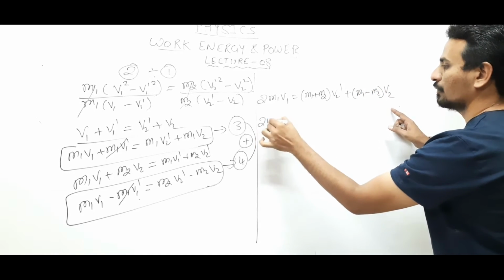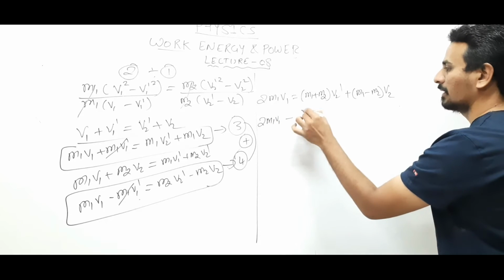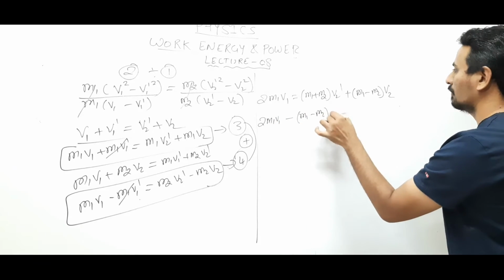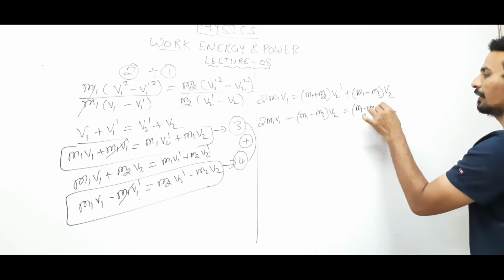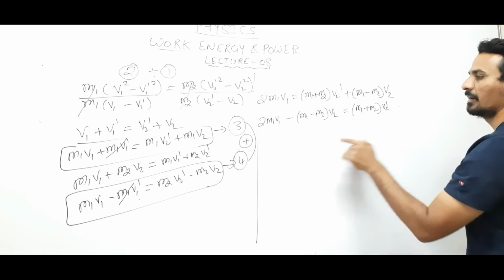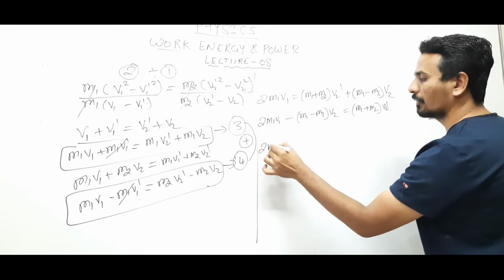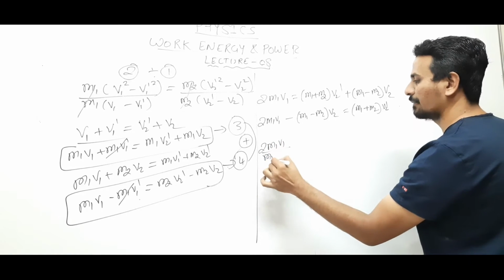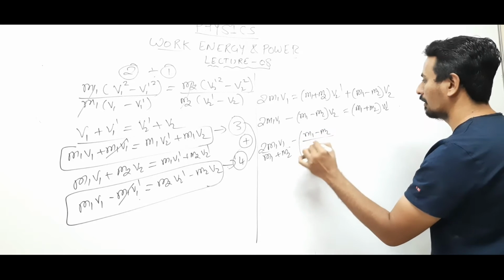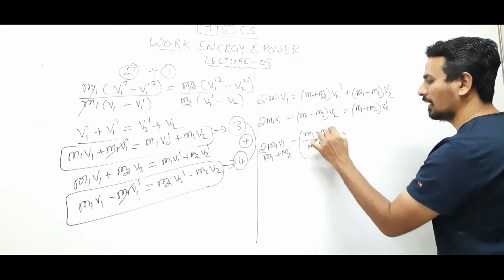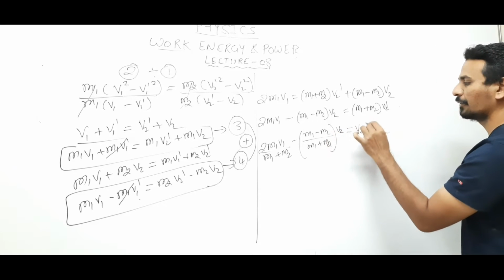So 2 m1 v1 minus (m1 minus m2) times v2 equals (m1 plus m2) times v2 dash. Dividing by m1 plus m2, we get 2 m1 v1 upon (m1 plus m2) minus (m1 minus m2) upon (m1 plus m2) times v2 equals v2 dash.